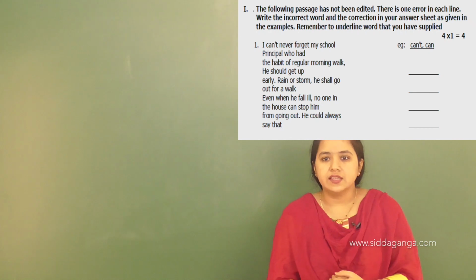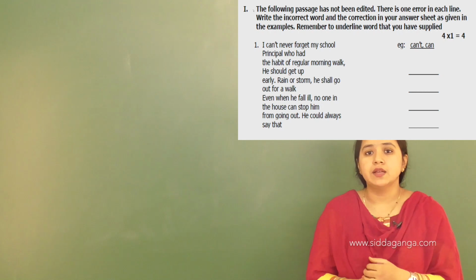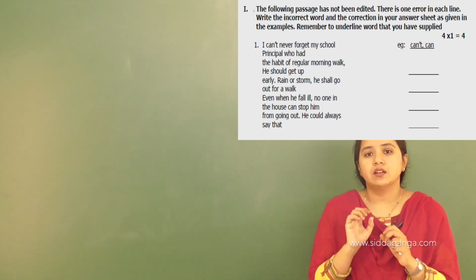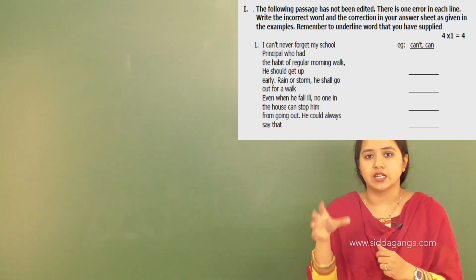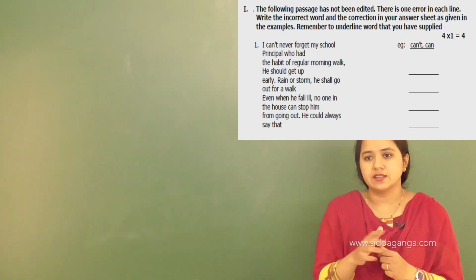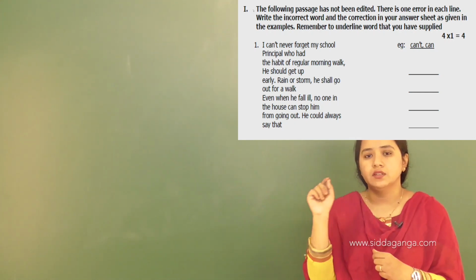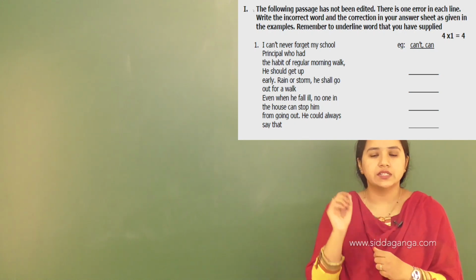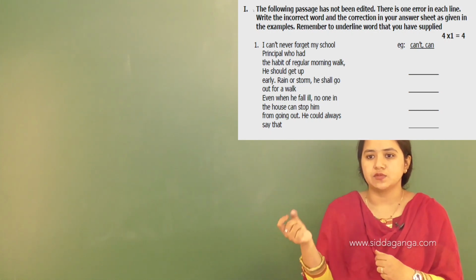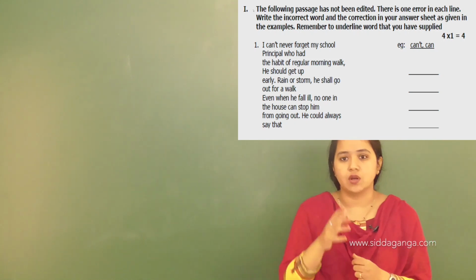Okay. So that means here you got a passage, and it has not been edited, meaning there are some mistakes. You have to find out those mistakes, as it has not been written in a correct way. So you need to find out the grammatical mistakes which have been committed here, and then you should write the right grammar. Here there is one error in the line. You need to find that error, and next you should write the right word, the right answer. Okay, so let's talk about this one.